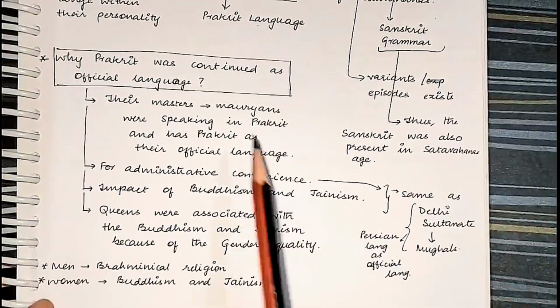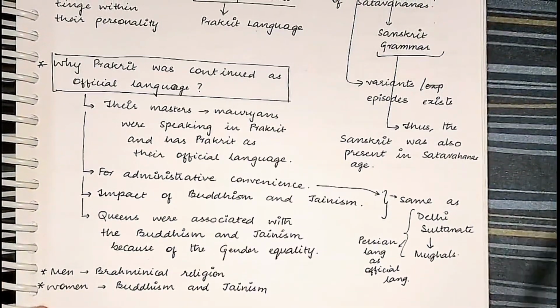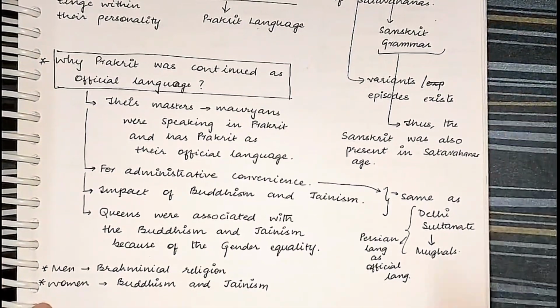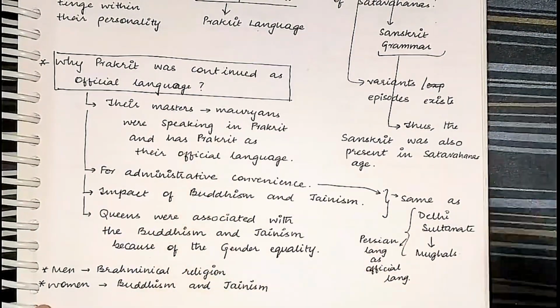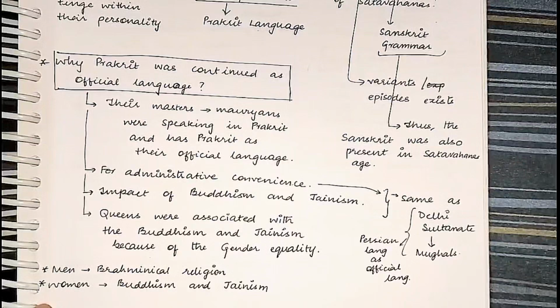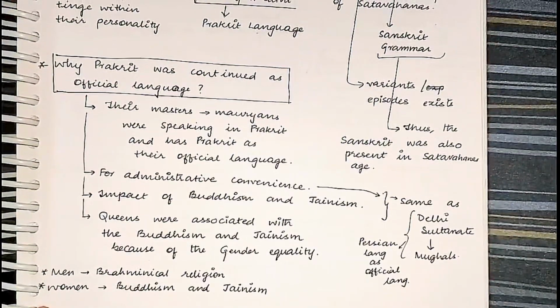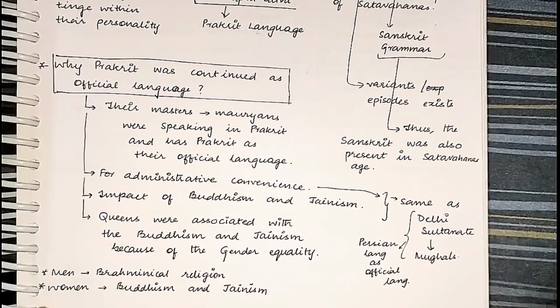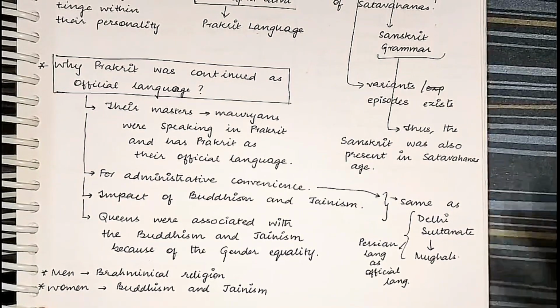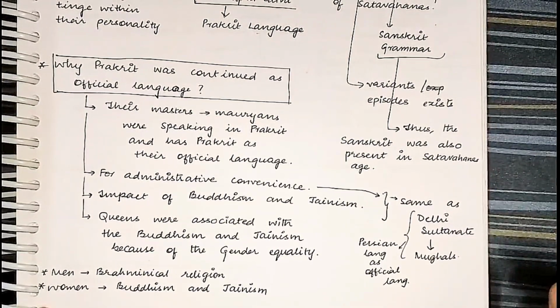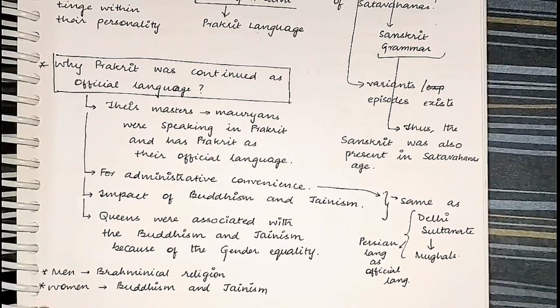So why was Prakrit continued as the official language? Because their masters, the Mauryans, were speaking Prakrit. So the Shatavahanas continued the same tradition. Same goes with the Persians and the Mughals. The Delhi Sultanate followed the Persian language as their official language.